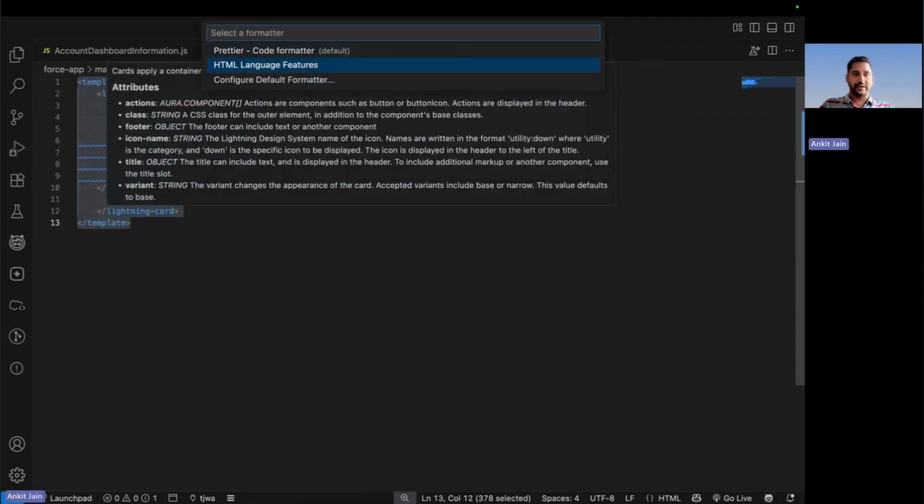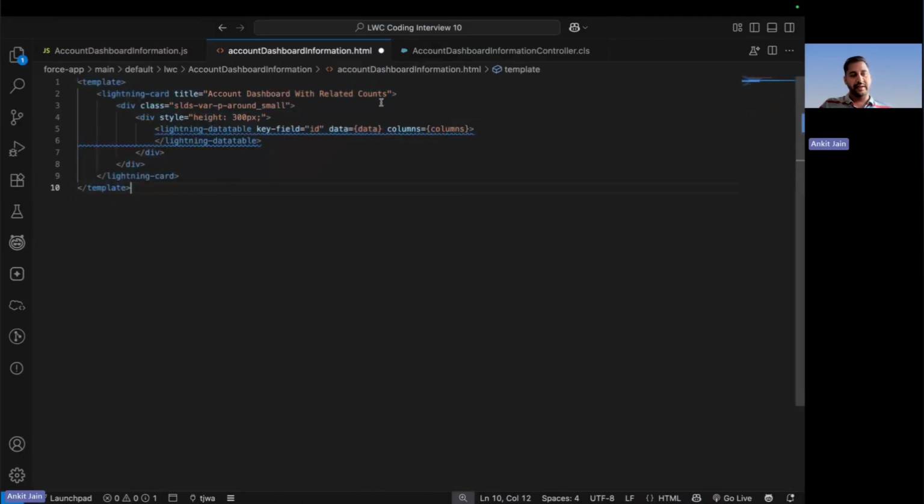Format document with HTML, and this is formatted. Now, in my scenario, let's put the height as 500 pixels. It's not mandatory to put the height. You can always adjust it.